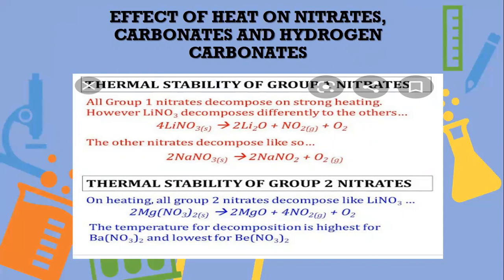The carbonates and bicarbonates are highly stable to heat, and with the increase of electropositive character from lithium to cesium, the stability of these salts also increases. Nitrates decompose on strong heat to the corresponding nitrite and oxygen like this. Thermal stability of group 2 is also compared here to give a comparison. They decompose to magnesium oxide and O2.